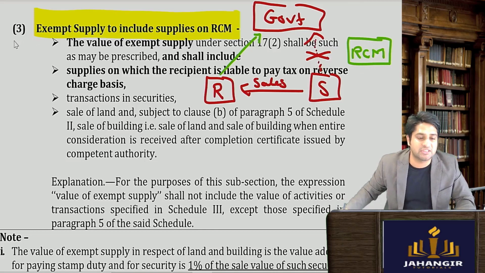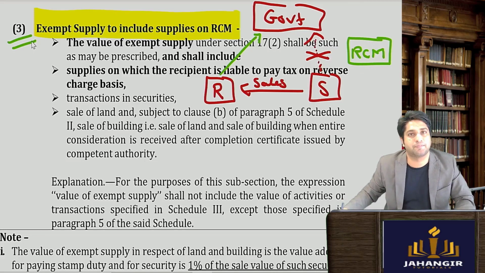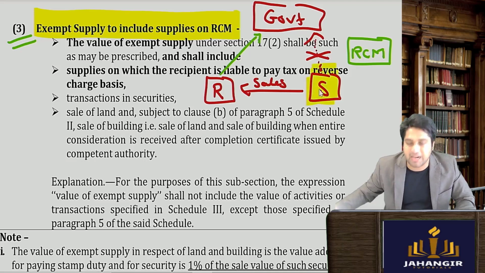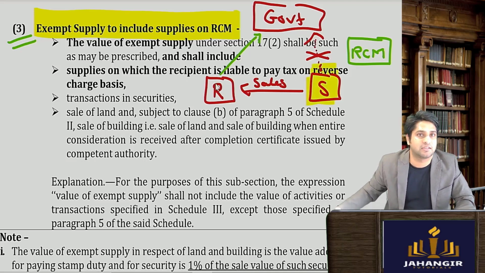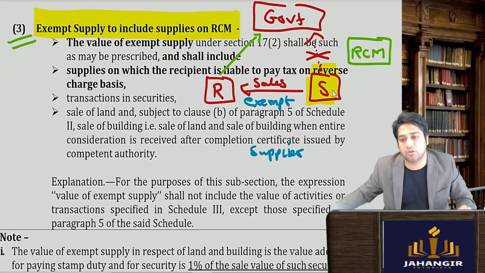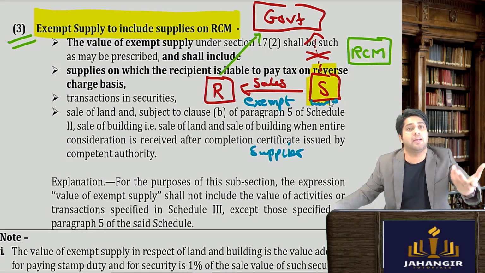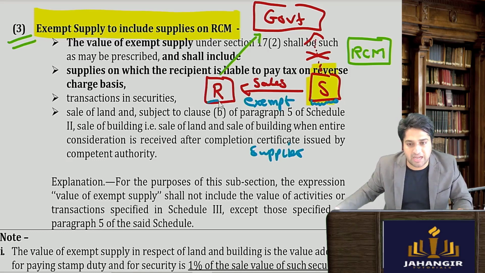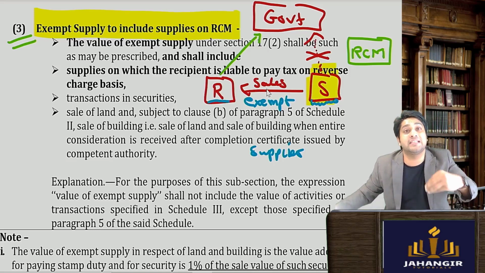So what does section 17 subsection 3 say? Section 17 subsection 3 says that when supplier is making sales which fall under RCM, in such cases these supplies will be treated as exempt supplies from the point of view of supplier, because supplier को तो टैक्स भरना ही नहीं है. It is a recipient who is liable to pay tax. So from the supplier point of view, we can say that these are exempt supplies,